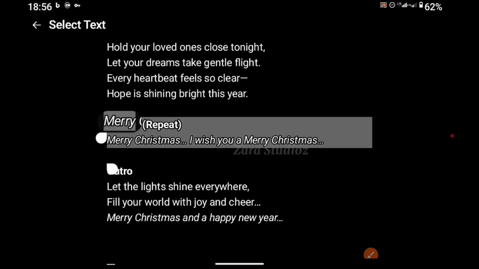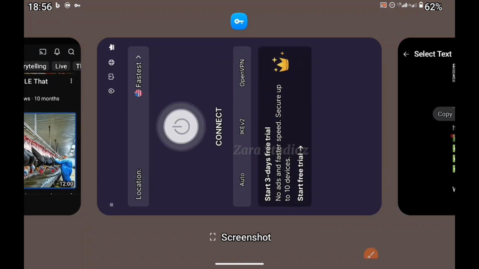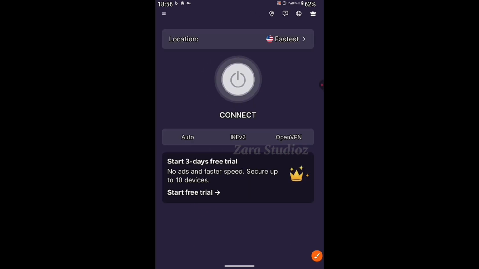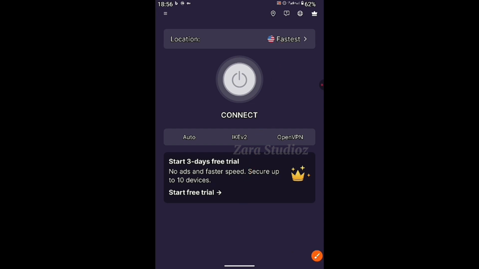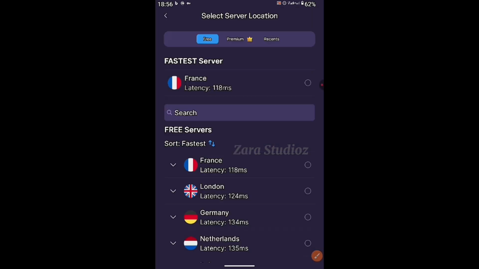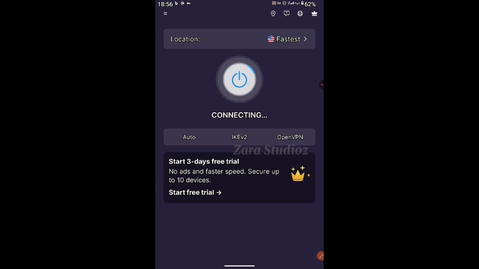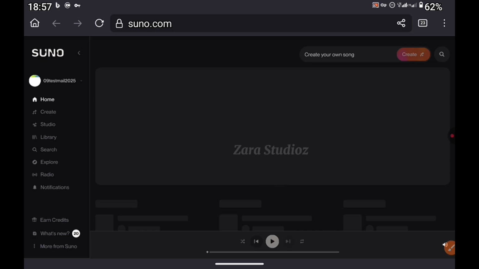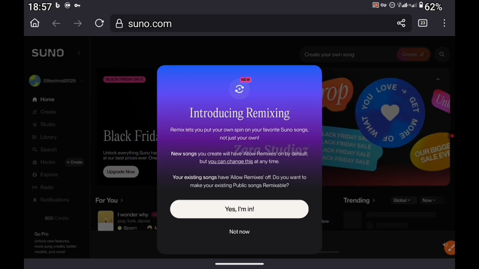Now we need to go to Suno.com, but before we go, we need to use a VPN to change our location to the United States. So this is the VPN I use, and I'm just going to click here, select the United States and turn it on. Once you see this countdown, just know that your VPN is active. Now let's go to Suno.com.